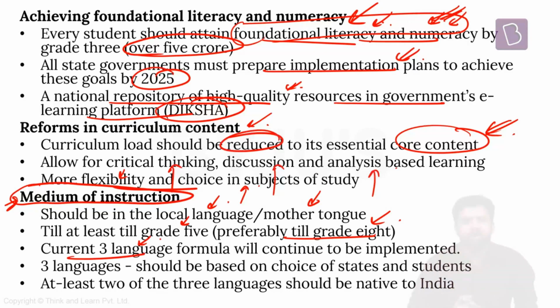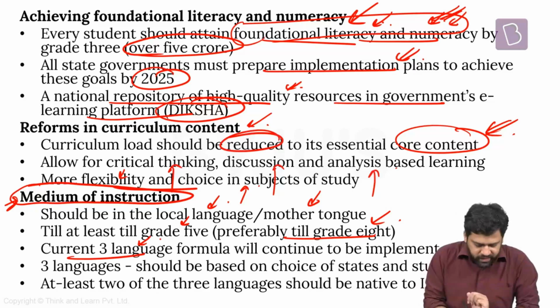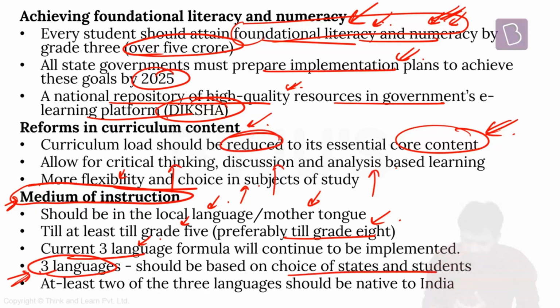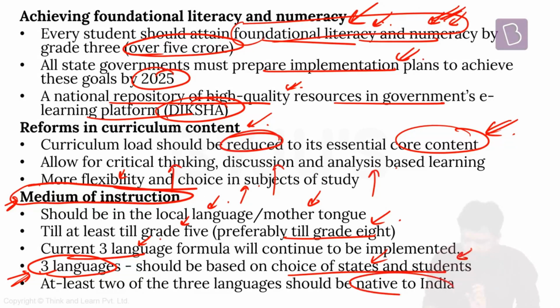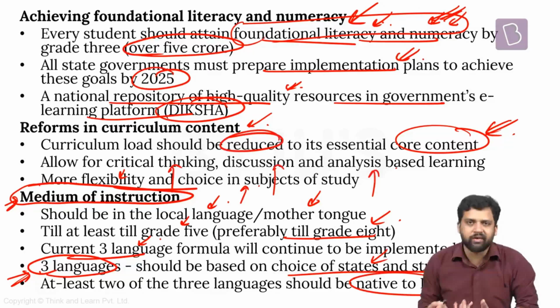You would have learned about the 3-language formula in post-independence India, if you have studied it. Apart from that, they're saying, what should these 3 languages be? It should be left to the choice of the states and the student. They should have a say over there. But there's one thing you should keep in mind: at least 2 of these languages should be native to India. You can also teach foreign languages, but ensure that you're also focusing on Indian languages. 2 of 3 languages should be from India.